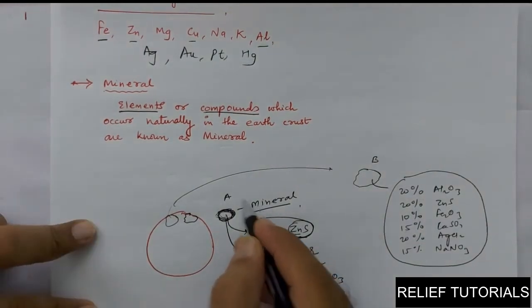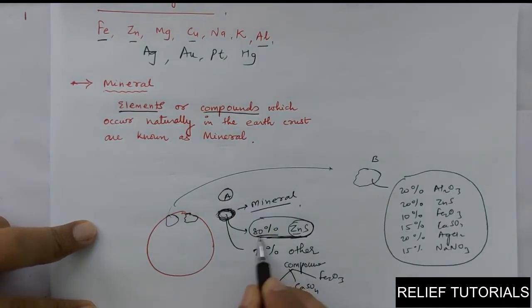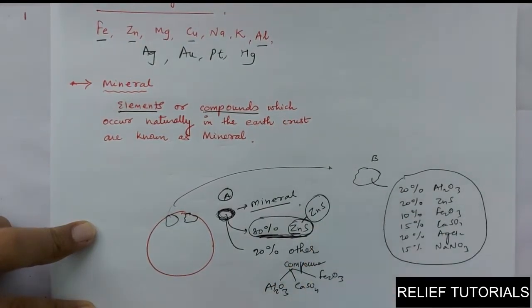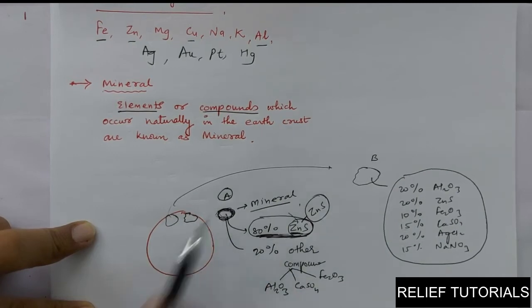And look at mineral A. One of the metallic compounds, this metal is zinc, and zinc is not in the free state. It is in the compounded state of sulfide form. But we know that the metallic compound is in majority. So now what we do, we have to take out zinc from this. This is how we find metal from the earth. Most of the metals are available in compound state.